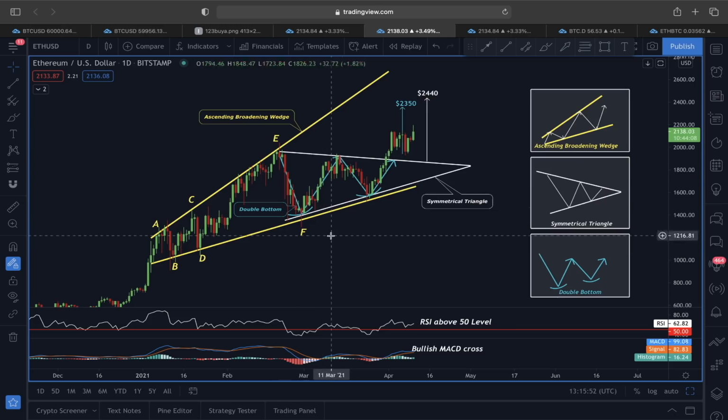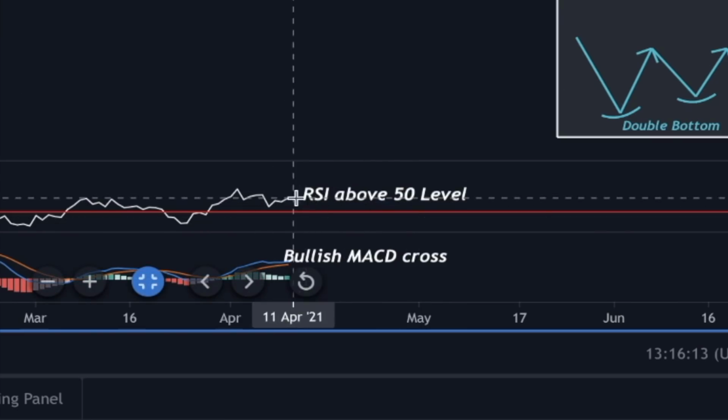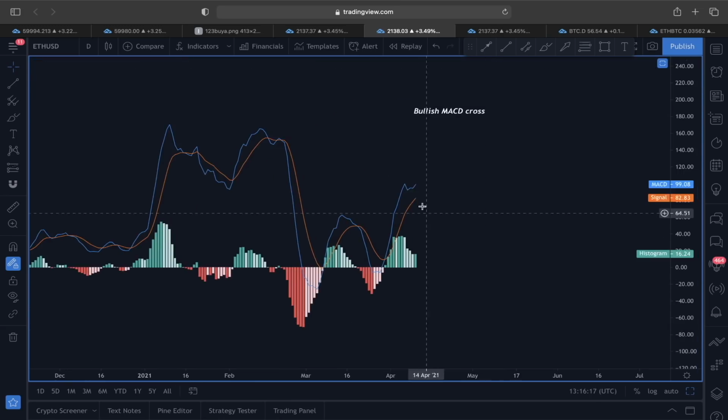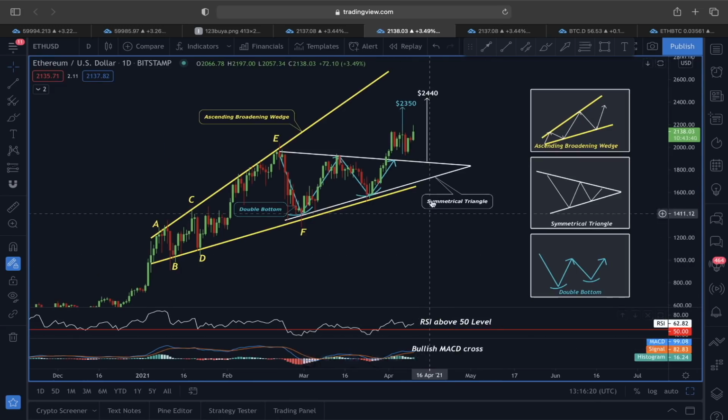So we're looking at this scenario as a whole: ascending broadening wedge, double bottom, or this symmetrical triangle. The upward price target for now, 2350, 2440, is still there, because RSI is confirming our movement here. Bullish MACD cross, both the indicators are actually facing our bullish scenario. So this is also giving a confirmation that the price of Ether is more probably going to continue in an upper direction.